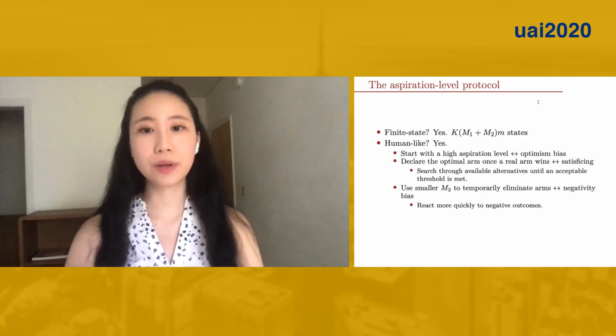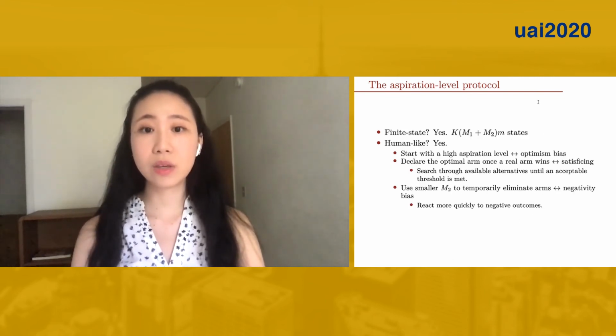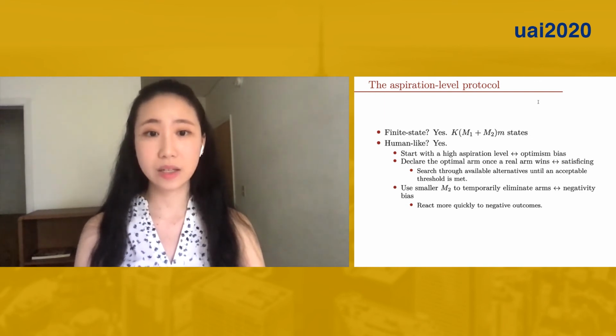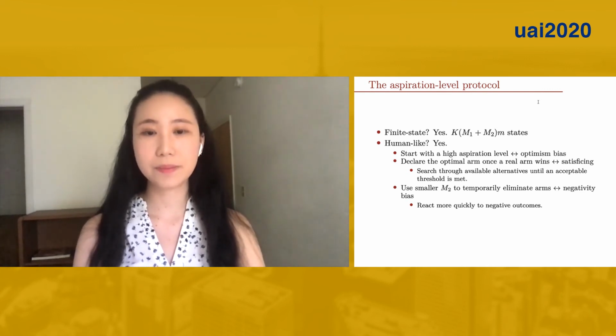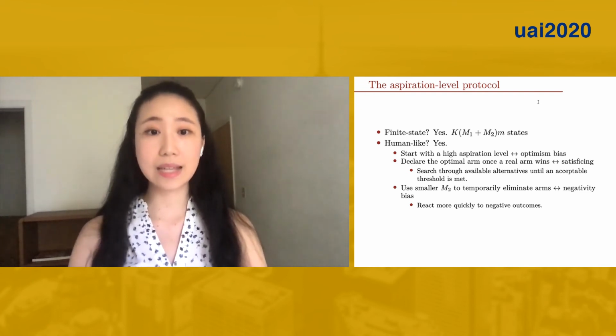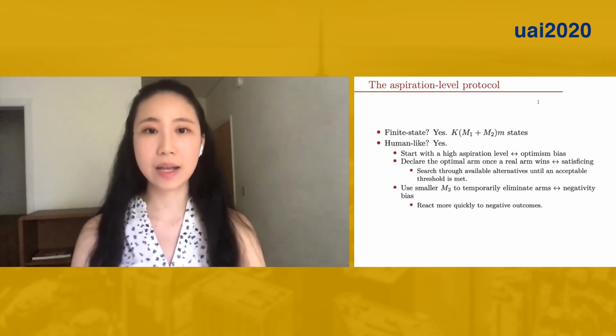The aspiration level protocol is finite state. It's also quite human-like. Firstly, we start optimistically with a high aspiration level. Secondly, we declare the optimal arm once the real arm wins the tournament. This corresponds to the notion of satisficing, which is to search through alternatives until a threshold is met. Thirdly, we use the smaller M2 to temporarily eliminate arms. That's indeed a negativity bias, which means that people react more quickly to negative outcomes.